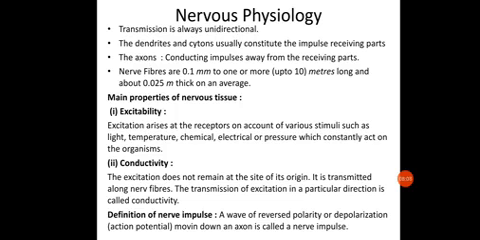So these are the two main properties of the nervous tissue: excitability and conductivity.